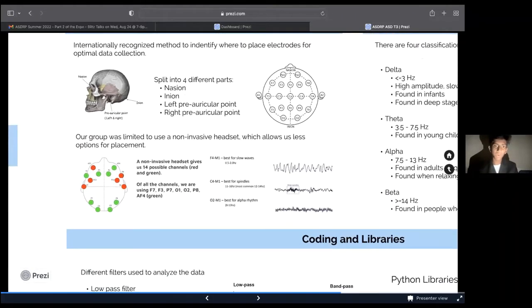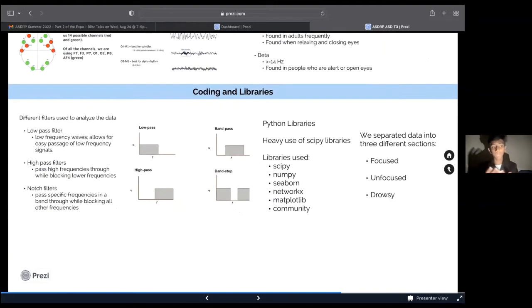Furthermore, we used 3 different filters to separate, classify, and analyze our data. We used the low pass filter, which allowed low frequencies to go through, the high pass filter that allowed high frequencies to go through, and notch filters, which block certain frequencies. The different Python libraries we used were SciPy, NumPy, Seaborn, NetworkX, Matplotlib, and Community. Furthermore, we separated all the data we got into 3 different sections: data that was collected when a patient was focused, unfocused, and drowsy.